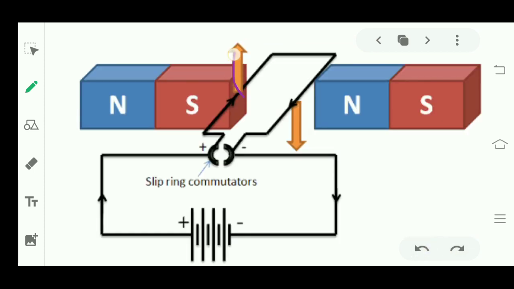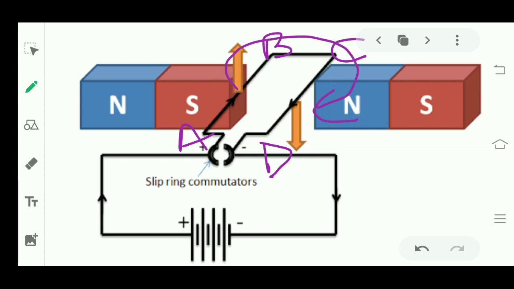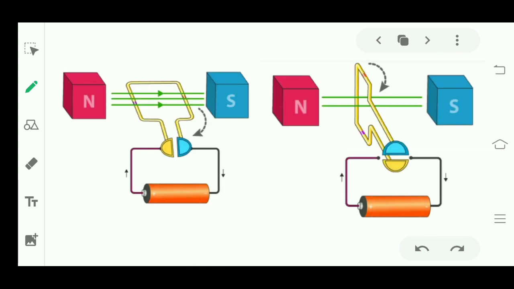It will move from upward to downward, because AB experiences a force in upward direction and CD experiences a force in downward direction, right? So it will move like this, from upward to downward. It was horizontal at that time and now it is vertical. It is half rotation. Okay.